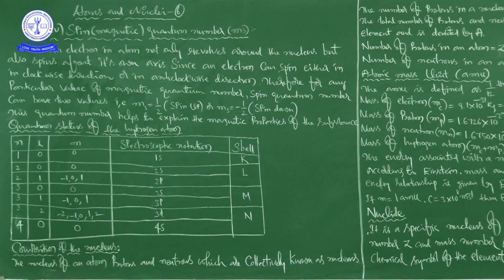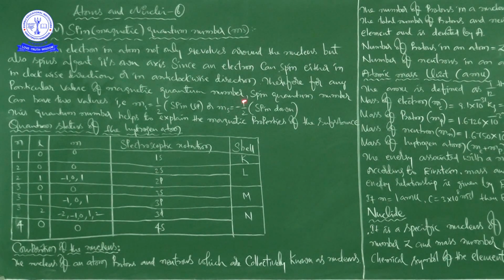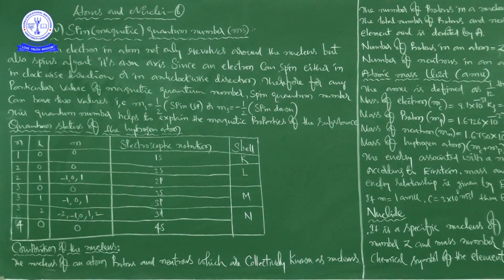Since an electron can spin either in clockwise direction or in anti-clockwise direction, for any particular value of magnetic quantum number, spin quantum number can have two values. One is plus 1 by 2, another one is minus 1 by 2. Ms is equal to plus 1 by 2 or Ms is equal to minus 1 by 2. This is spin up, this is spin down.